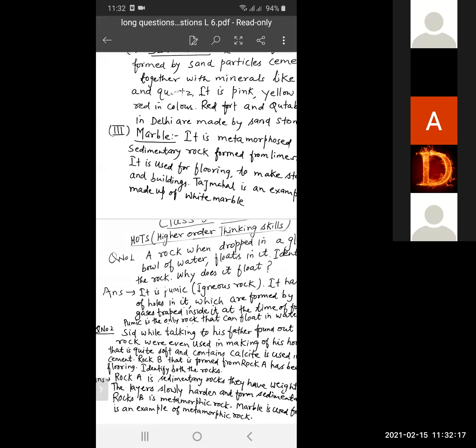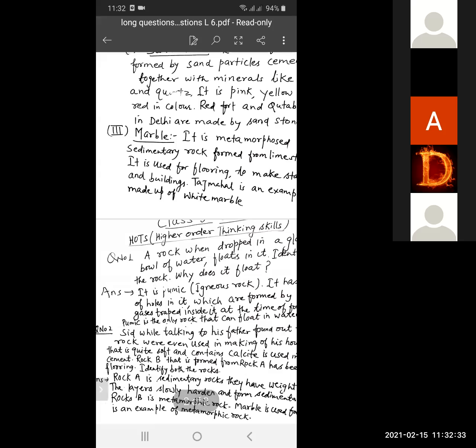Again, students, I'll read out the answer of your HOTS questions. This is a higher order thinking skill question. Question number 2. Sid, while talking to his father, found out that rocks were even used in making of his house. Rock A, that is quite soft and contains calcite, is used in making the cement. Rock B, that is formed from rock A, has been used in flooring. Identify both of the rocks.